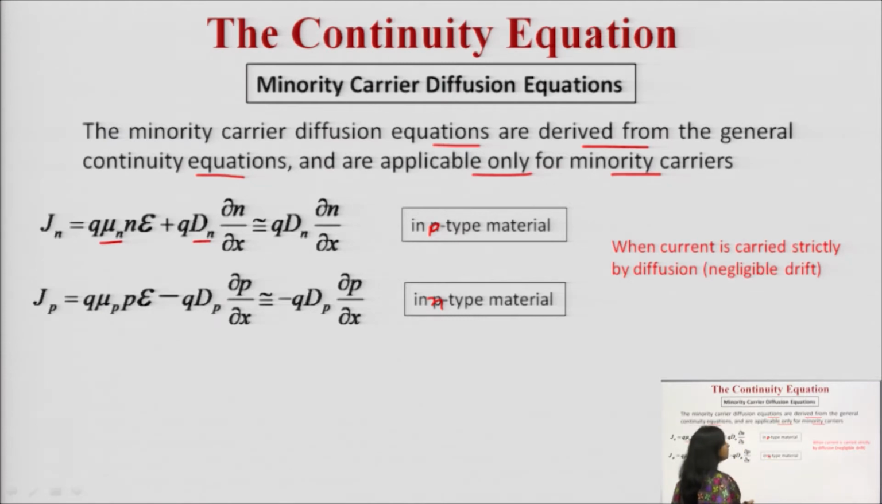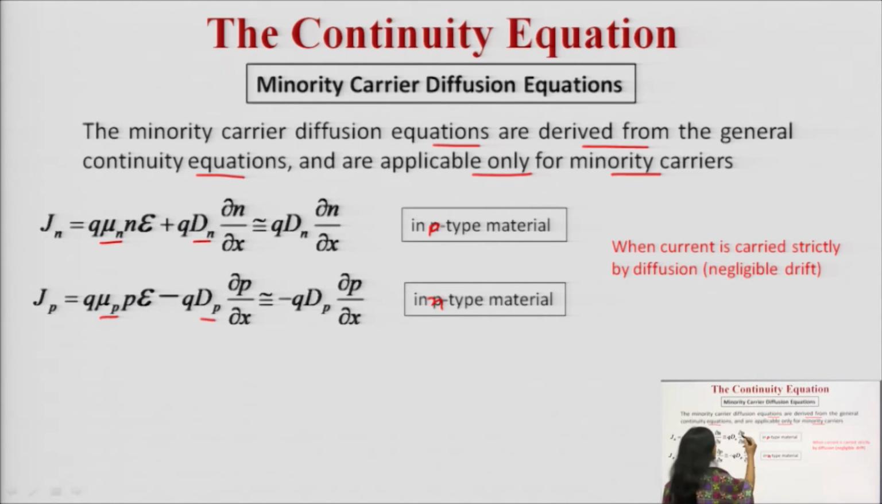Similarly, what will happen in the case of the n-type material? We are concerned with the minority carriers, which are the holes. Here Jp, the current density, can be written as the sum of the drift plus diffusion. This equation we have discussed already. The term for the drift is q mu p into p into E, and the term for the diffusion is minus q Dp into del p upon del x. Here mu p is the mobility of holes, and Dp is the diffusion coefficient of the holes.